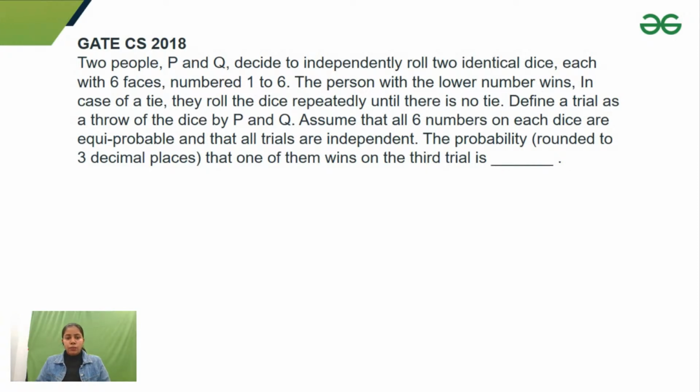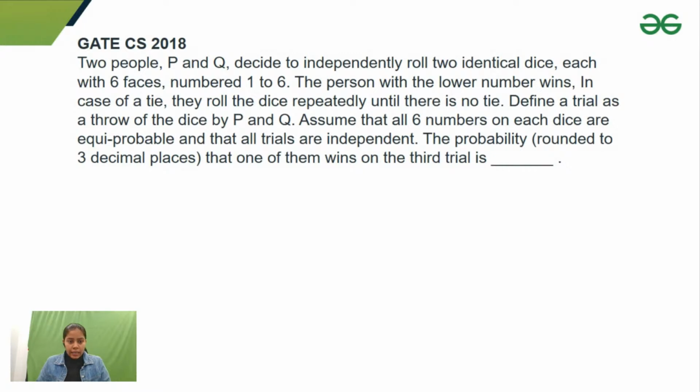Two people P and Q decide to independently roll two identical dice, each with six faces, numbered from 1 to 6. The person with the lower number wins. In case of a tie, they roll the dice repeatedly until there is no tie.